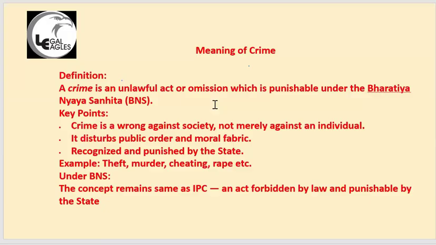Omission, you are not doing something. If you are not doing something, sometimes it is also punishable. Anything you are supposed to do legally, and you are not fulfilling that, we'll learn over the period about those particular crimes. So not doing something which you are supposed to do is also a crime.